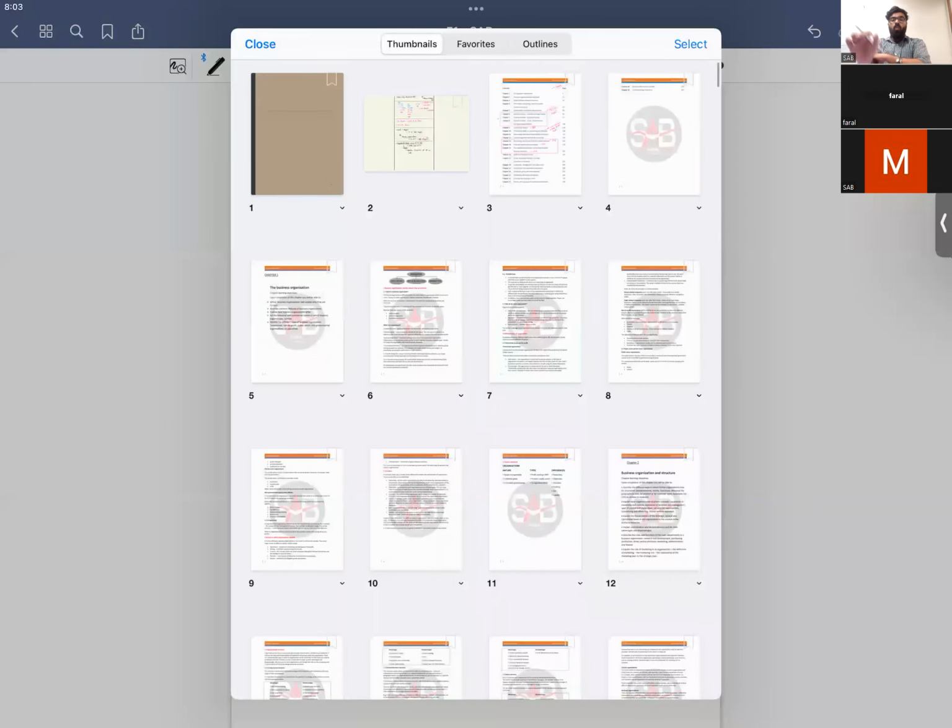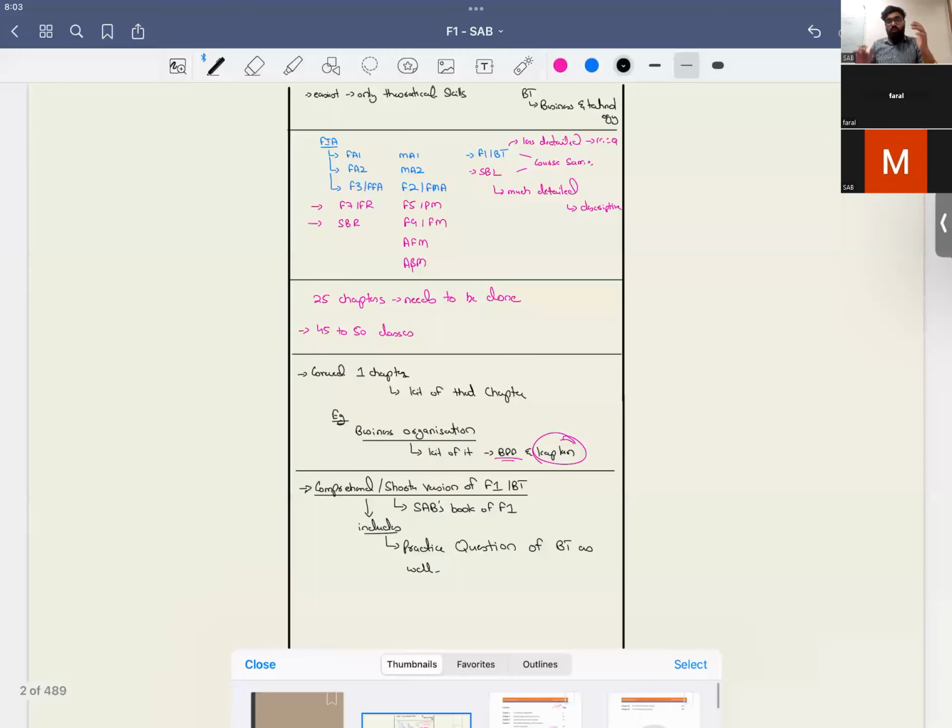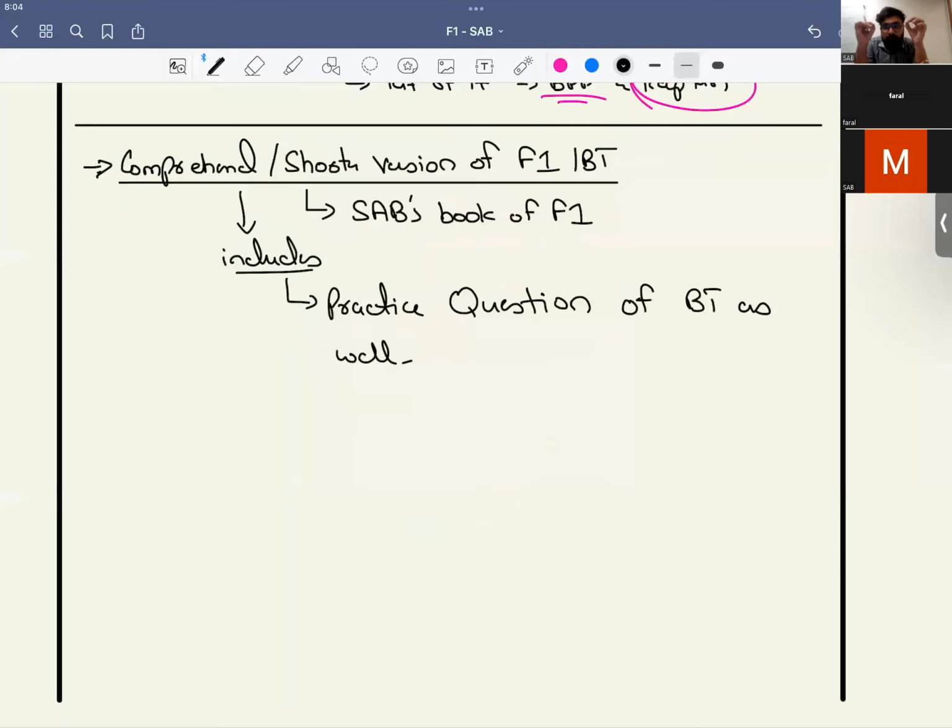Now, what I need to know is, first tell me, is there any question regarding F1, and then we could discuss the timings, the slots available and how to read this. You can unmute your mic, and if there is any question, you can ask.